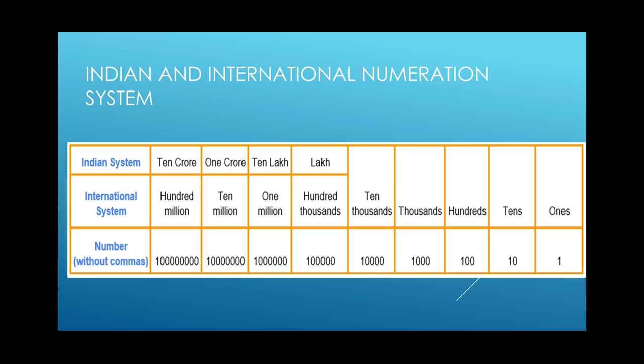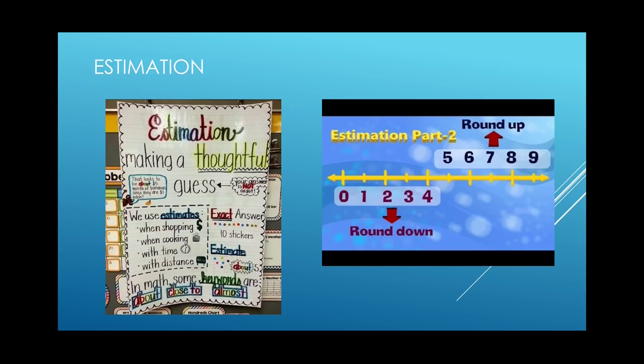So what we have learned from this is that only the placeholder names are different in Indian and international system, but the place values are the same. Similarly, go for crore and 10 crore. If you compare the place values, they remain the same. Only the names of placeholders are different.